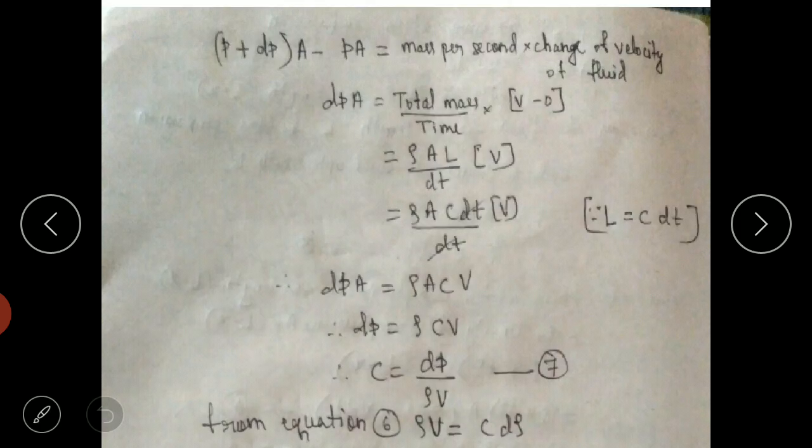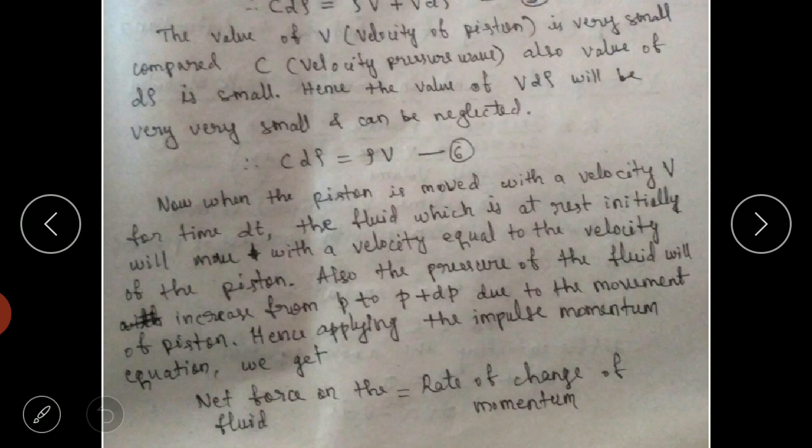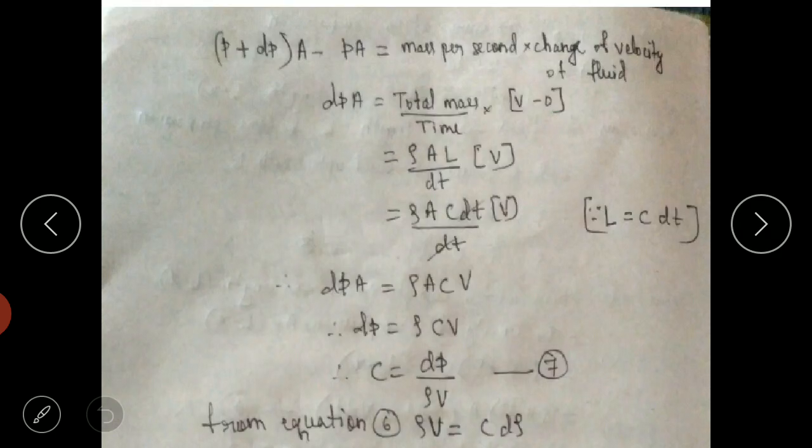Writing in terms of equation, net force on the fluid will be force after compression minus force before compression. So P plus dP is the pressure into the area, and again P into A is the force before compression.